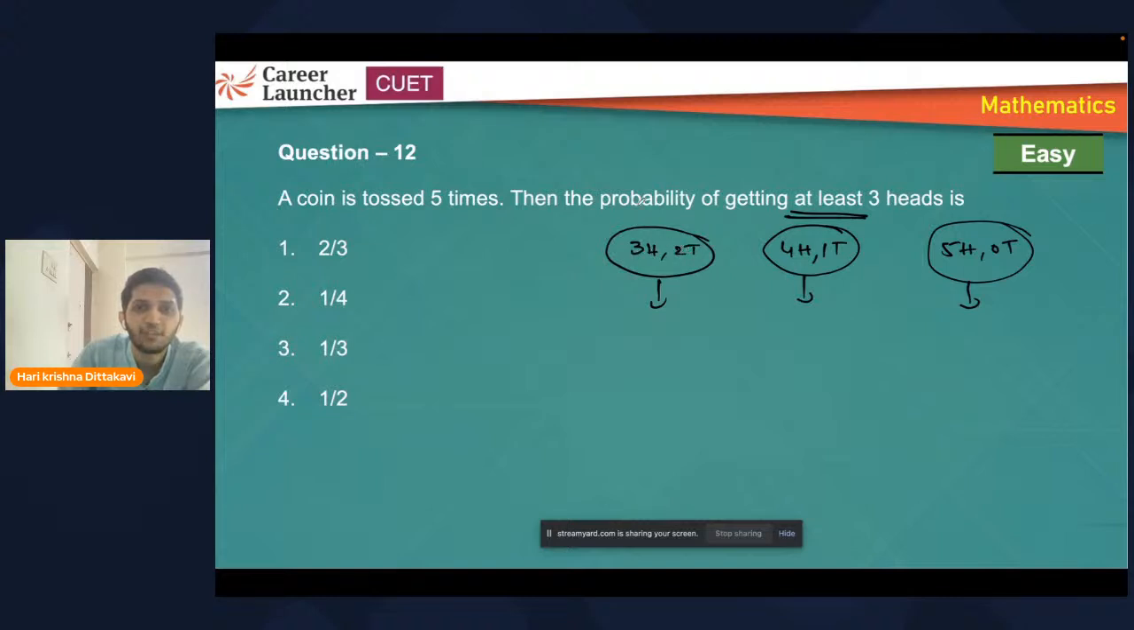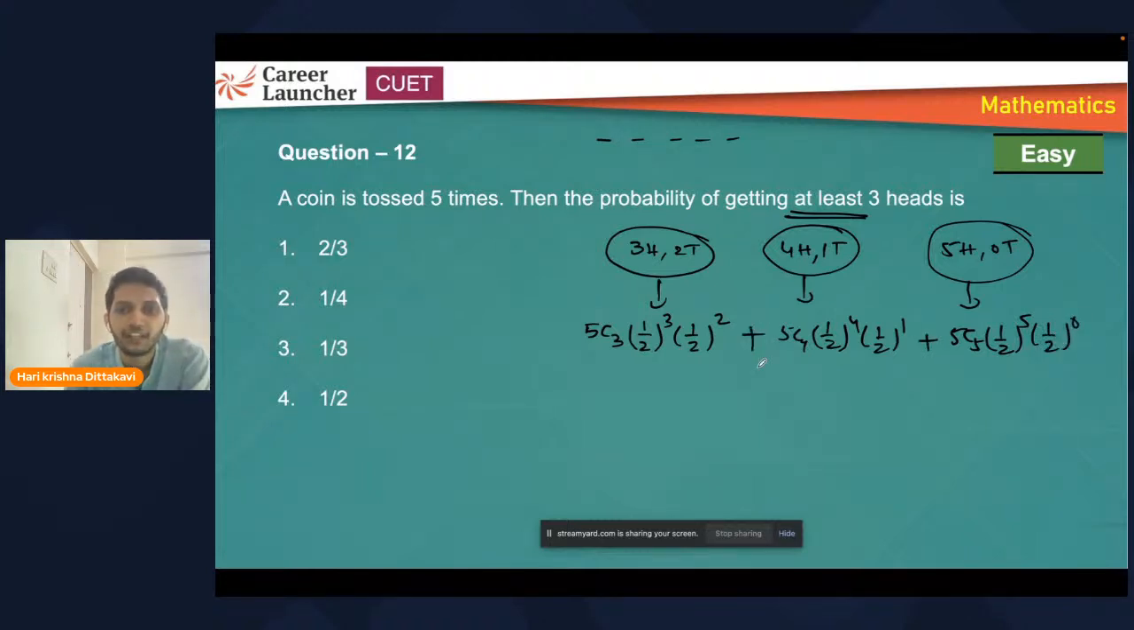So 3 heads and 2 tails. If you have 5 choices, any 3 heads can occur in any place. So we'll go for PNC concept. 5C3, choosing any 3 positions, getting heads. Now probability of getting a head is half. Getting a tail is also half. Same. 5C4, half power 4 into half power 1. 5C5, 1 by 2 whole power 5 into 1 by 2 whole power 0. So add all these 4. You get the answer. Fine.